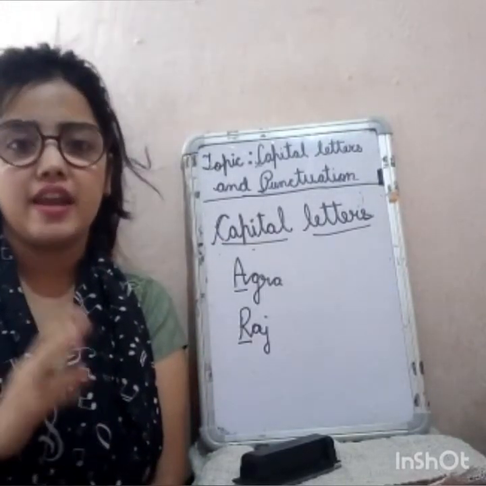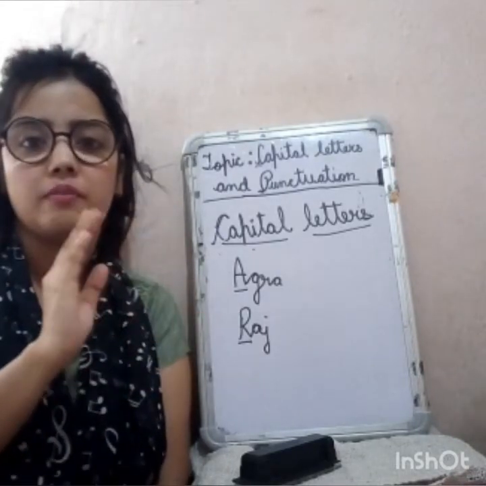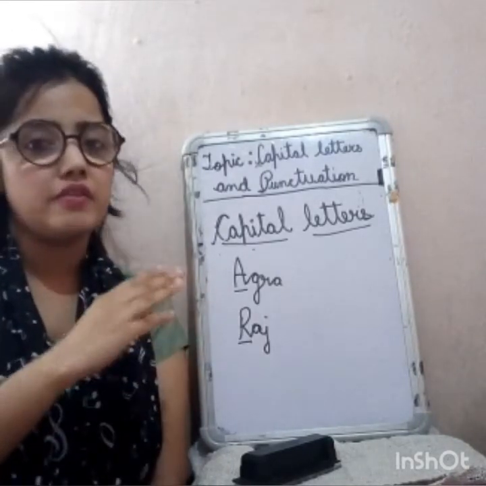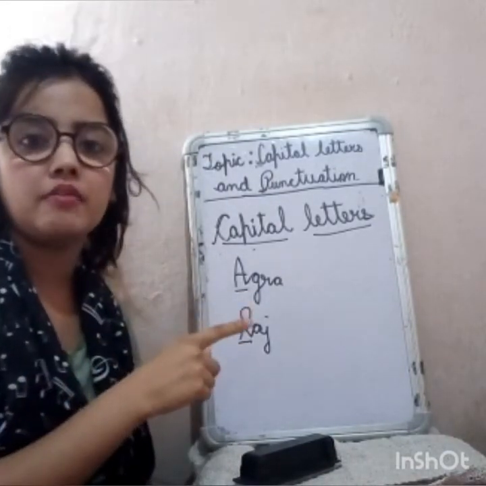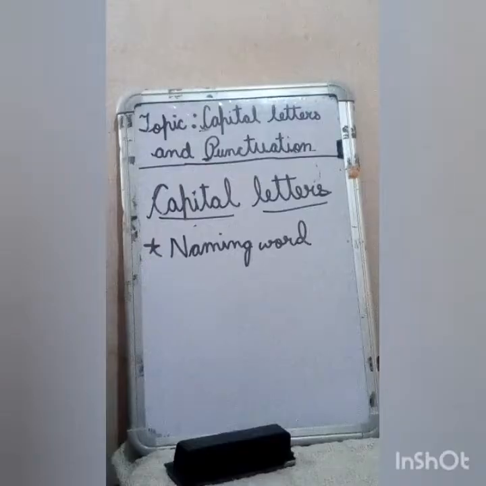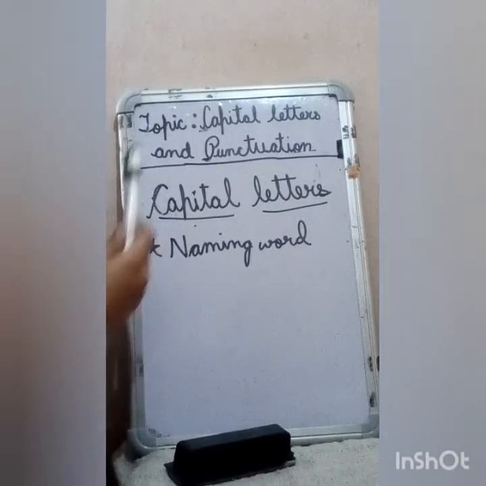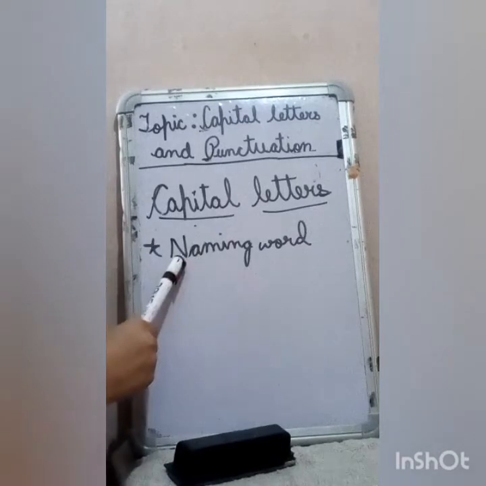If there is any name coming in a sentence, whether at the beginning, in the middle or at the end, we will follow this rule: for any naming word we will make the first letter capital. So the first rule about capital letters is that we make the first letter of every naming word capital.